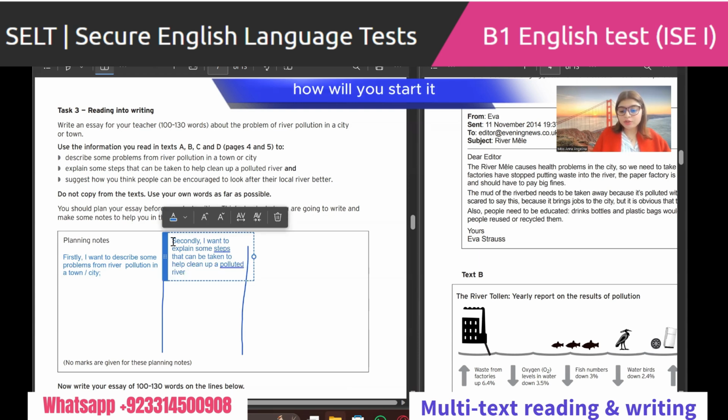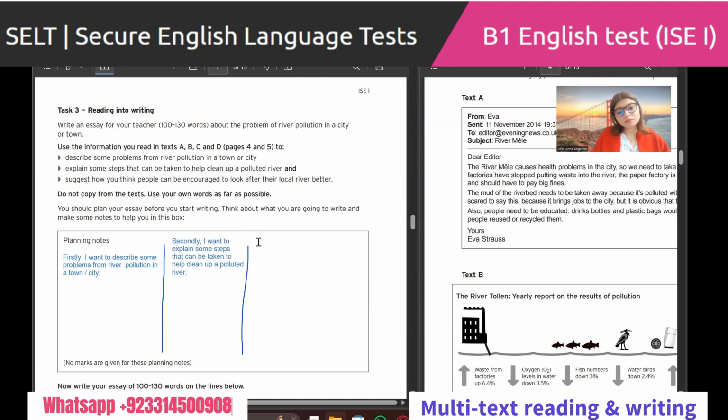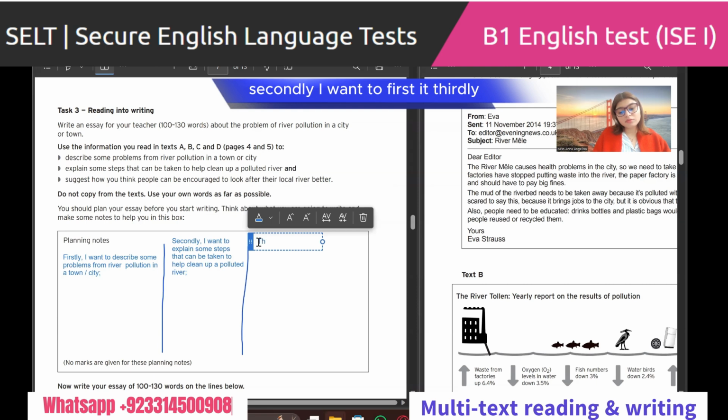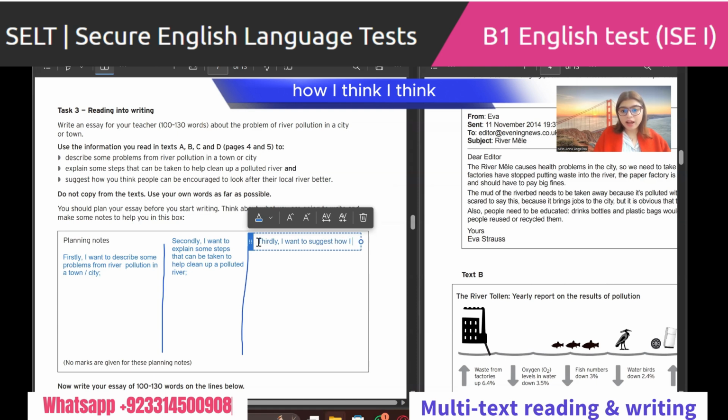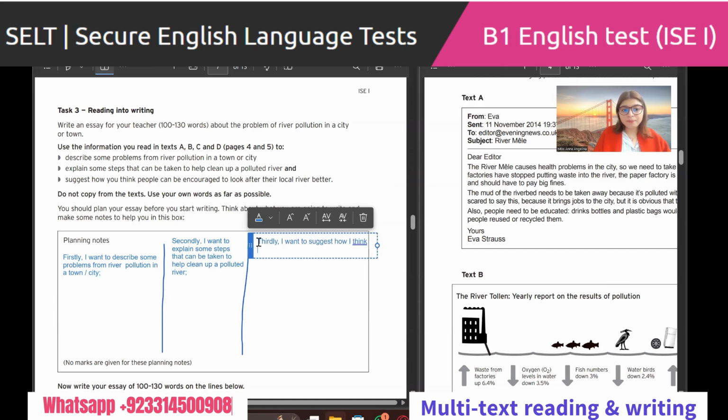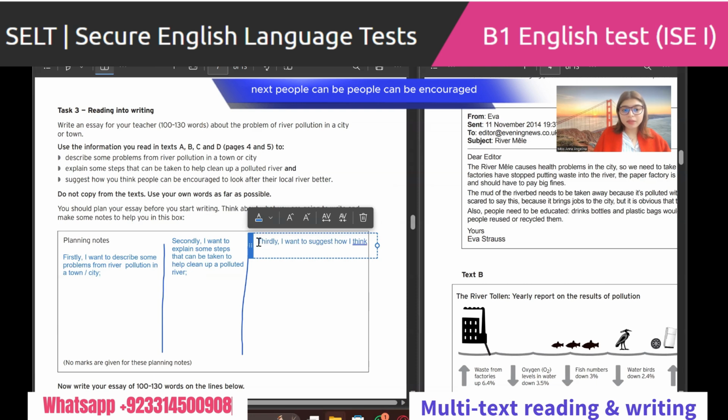Then what's the third point? How will you start it? Thirdly, I want to suggest how I think people can be encouraged to look after their local river better.